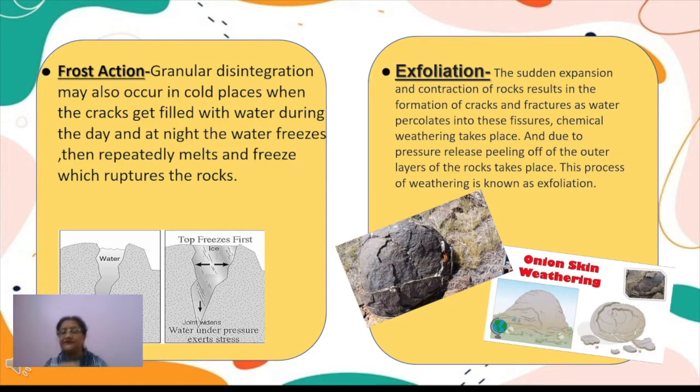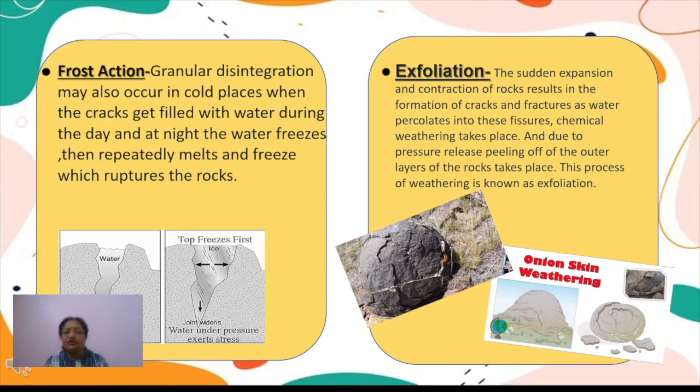The different layers of that rock behave in different manner, and ultimately what is the result? The joint between the different layers becomes loose, and this leads to the breaking down of rock in different layers.